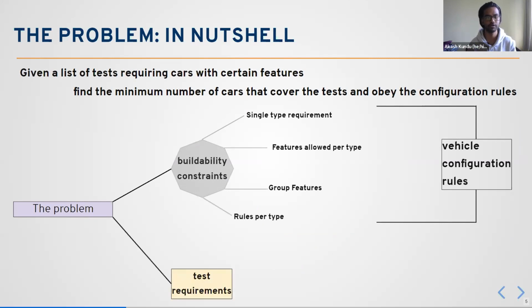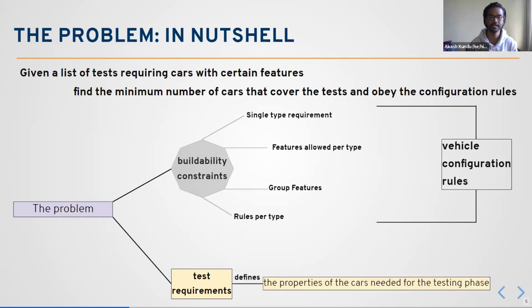And then we have something called test requirements, which in our problem we encode as the objective, and the buildability constraints, as you can see, are the constraints that have been applied on the objective. I mean, we solve the objective, which is test requirements, under the buildability constraints. And this is basically the test requirements, the properties of the car needed for the particular testing phase.